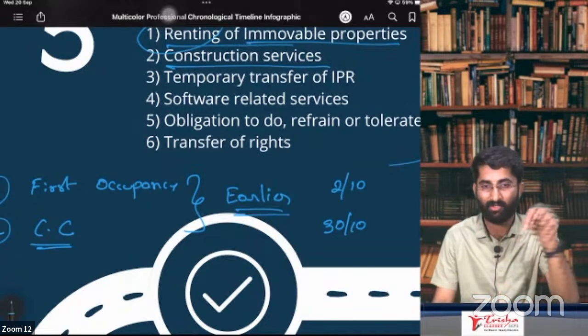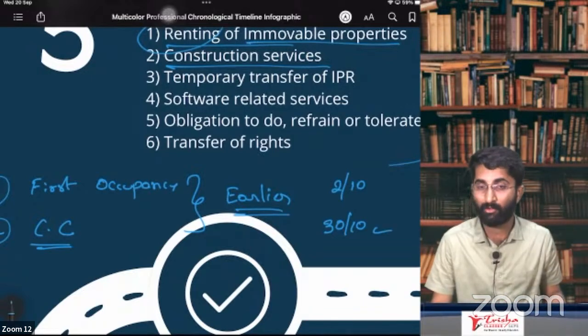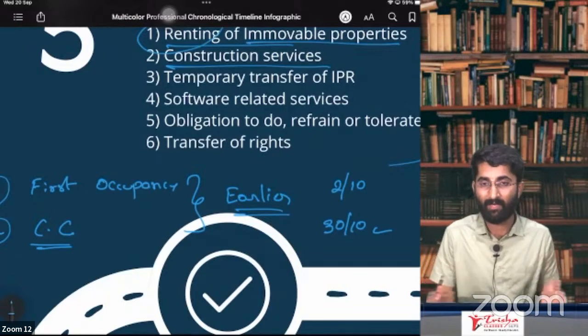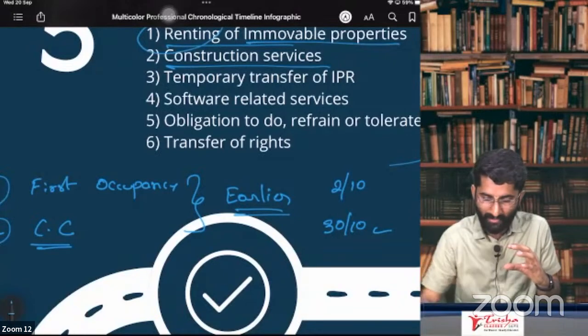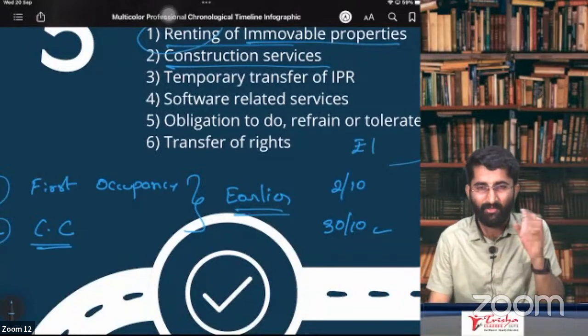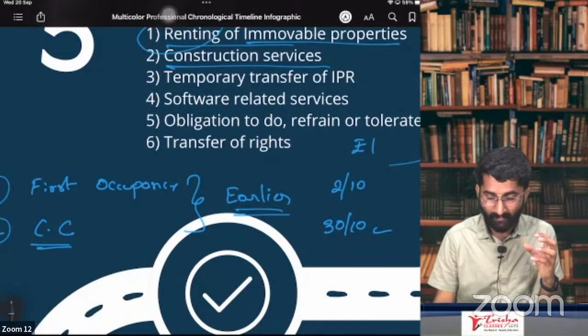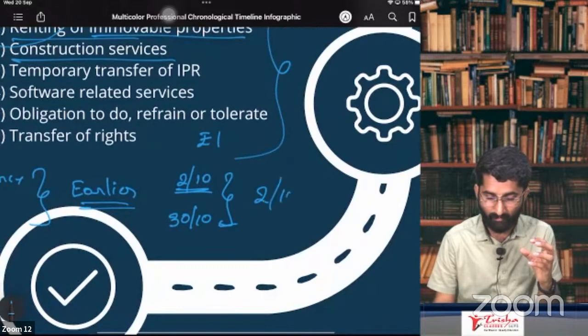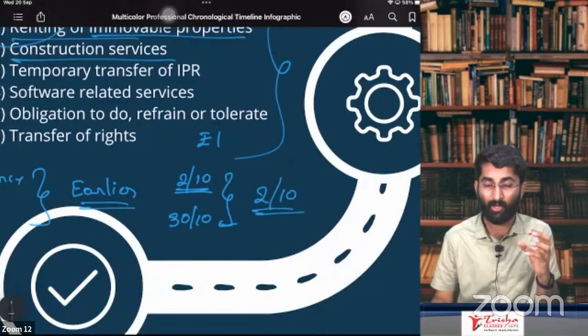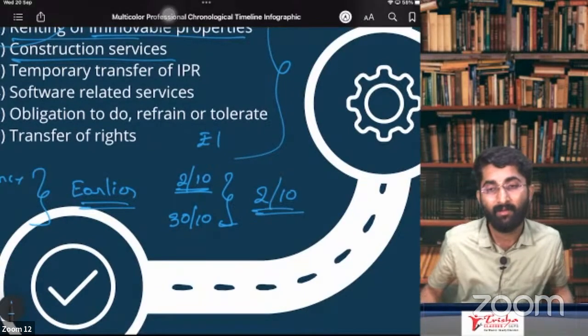First occupancy is on 2nd of October. 30th October is completion certificate. You have paid me amount 1 rupee, whichever is earlier. Which is earlier in this? 2nd of October is earlier. So you are paying me any amount before 2nd of October, even 1 rupee.